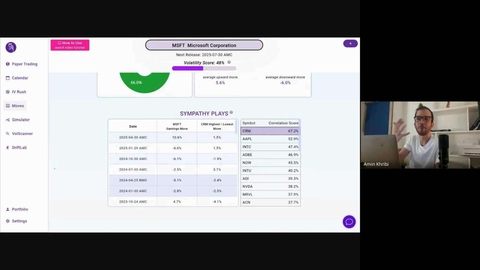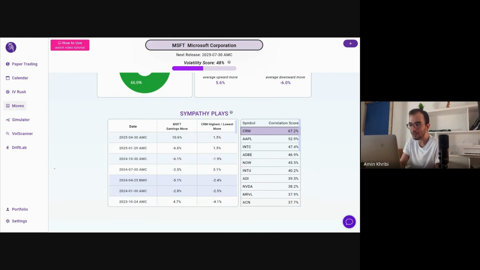This is what we call sympathy plays or proxy plays, where rather than playing the stock reporting, in our case Microsoft, the section does the math where we look at what other stocks actually move on that same day, the day of earnings of Microsoft, and we're able to compose a correlation score of these stocks moving together on one's earnings dates.